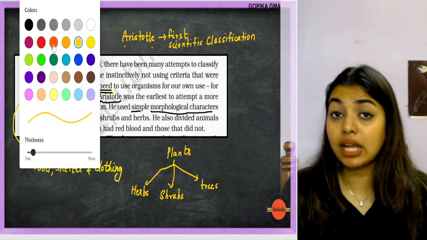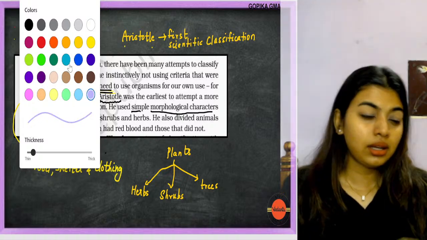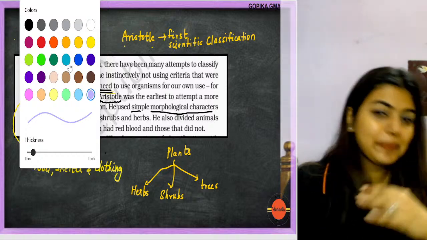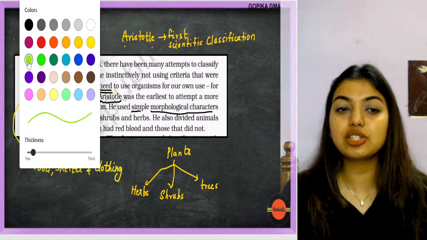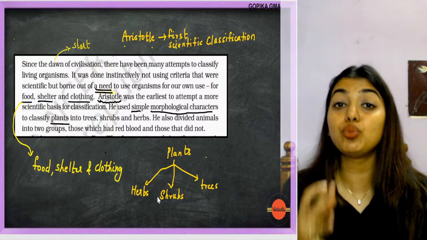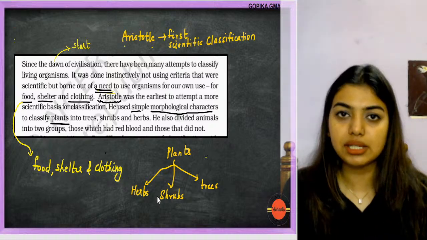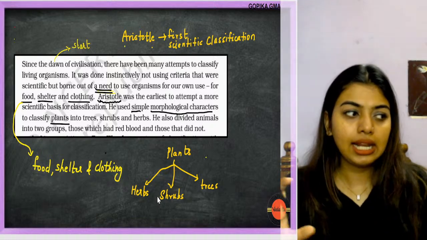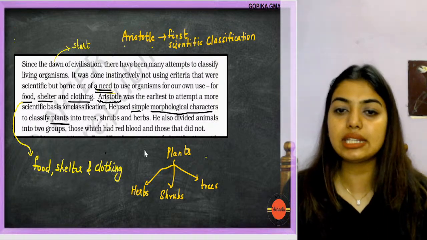Then obviously we have animals. How can we forget the fact that we have animals? So he classified animals based on what? Based on if they have RBC or if they don't have RBC. A simple classification, right? Like, do you have red blood cells or do you not have red blood cells? Depending on that, he did the second classification.